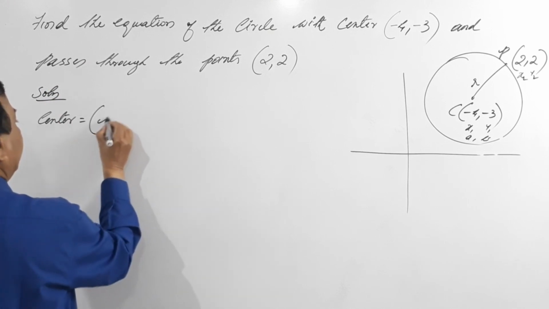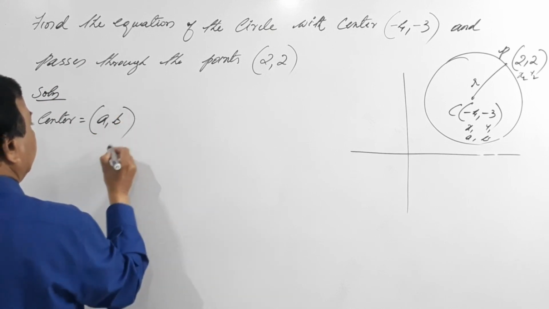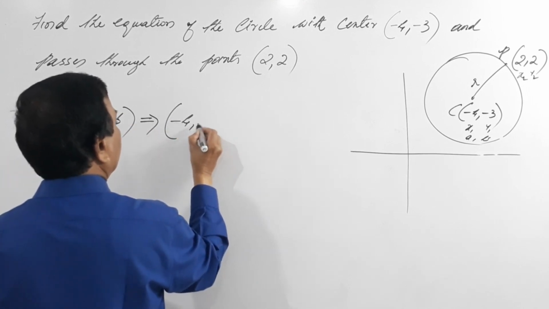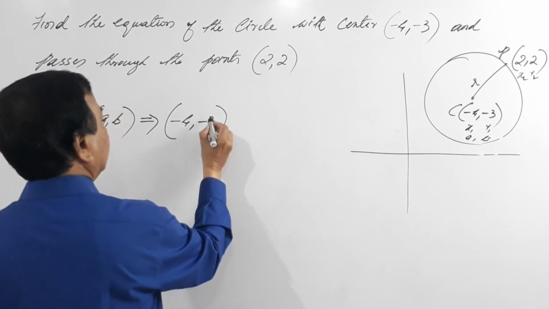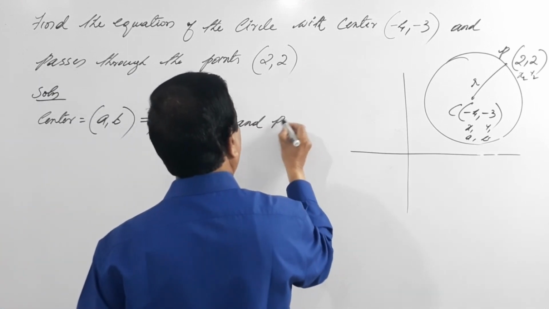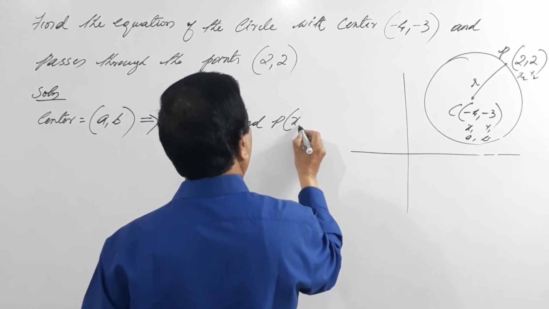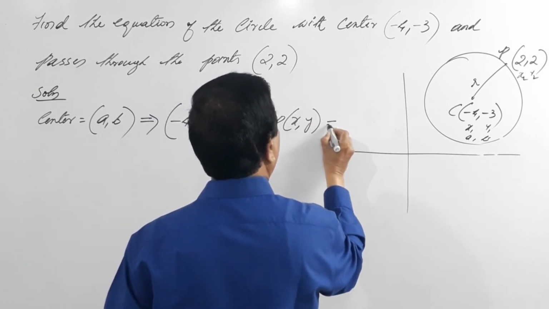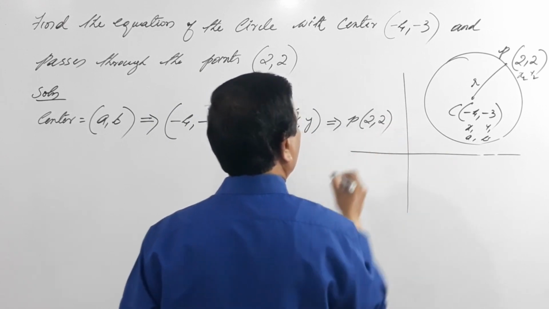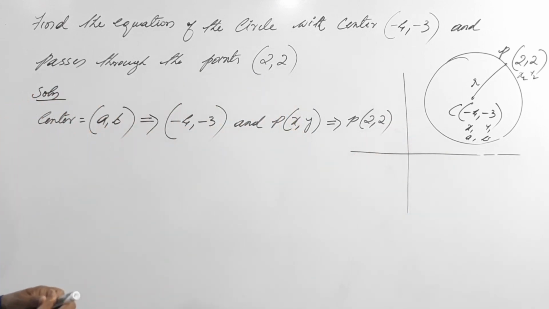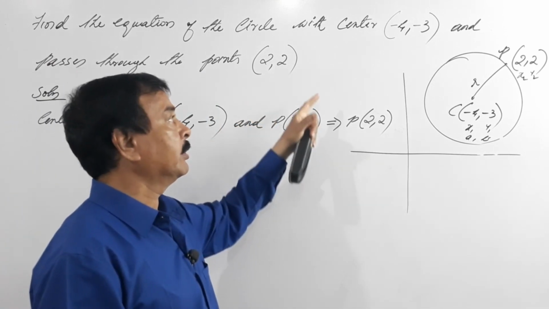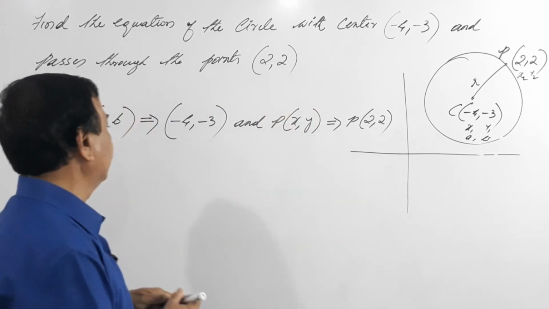The center, we have denoted as a comma b, which is nothing but minus 4 comma minus 3, and the point x comma y is nothing but P, 2 comma 2. So what we will do is we will use the general equation, that is the fundamental equation to a circle, to solve this problem.